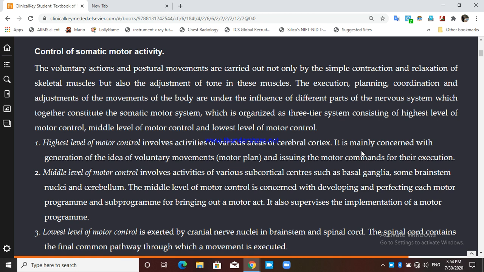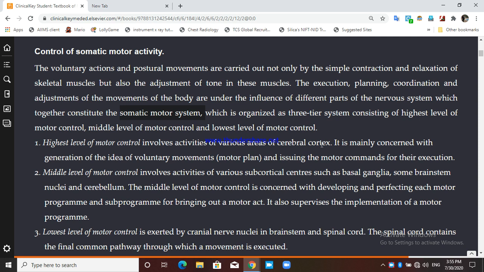You can't segregate them. They have to be together for a purposeful movement, right? The execution of the motor movement, the planning of the movement, the coordination of the different muscles for that movement to occur, and the adjustment of the movement of the body are all under the influence of different parts of the nervous system, which largely constitute the somatic motor system.